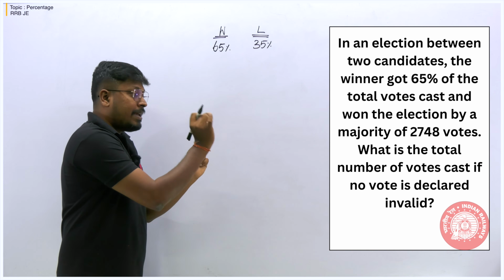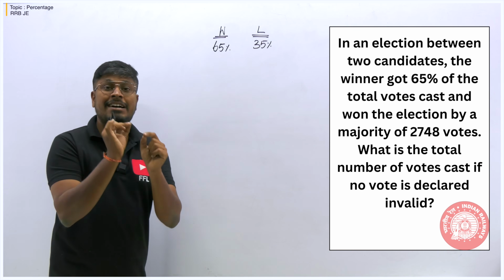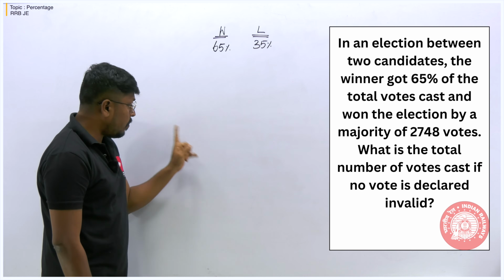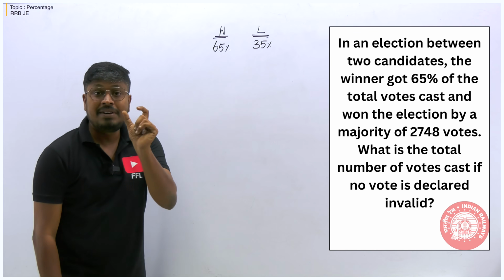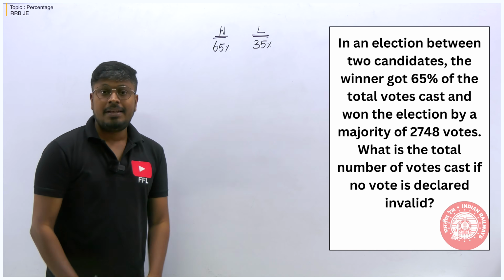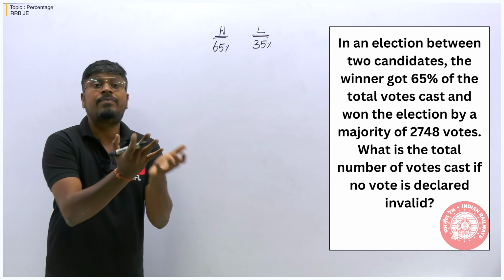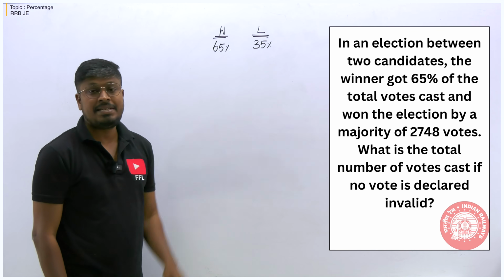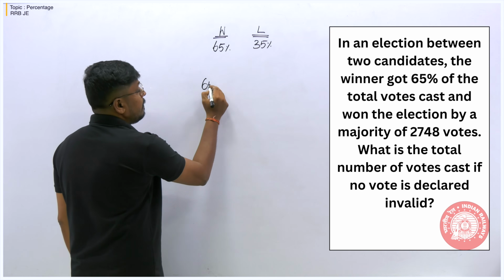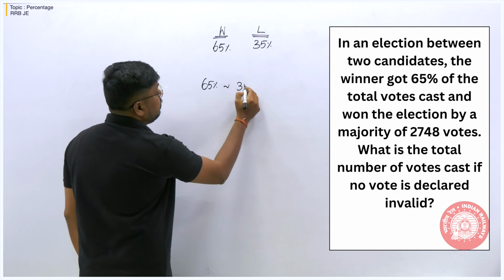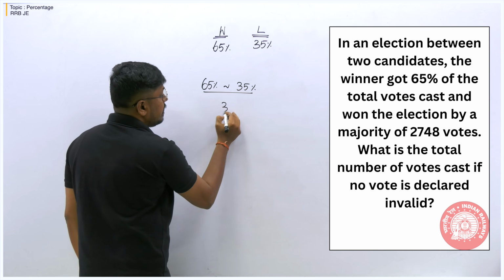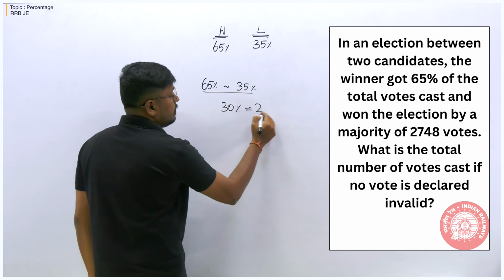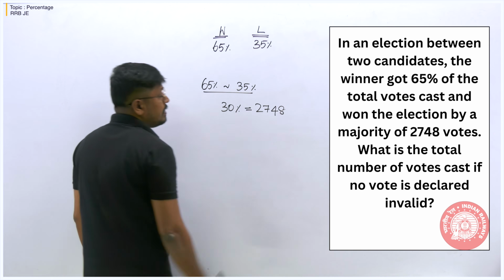The total vote cast, won the election by a majority. Just now I told you, in the initial stage of the video, if you take a voters concept, the word majority by always plays a major role. So majority by, what is the meaning of it? The difference, right? The winner vote and loser vote difference is called the majority. So winner is how much? 65%. Loser is how much? 35%. What about the difference here? 30%. So that 30% difference is what? 2748. So friends, understood? So this is the difference.